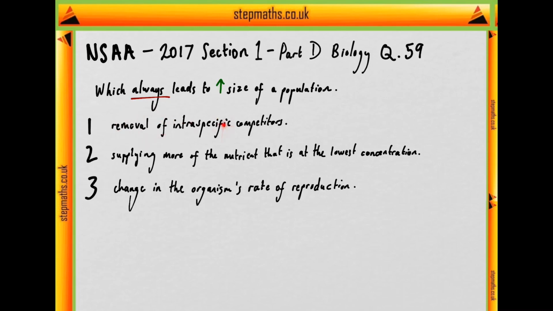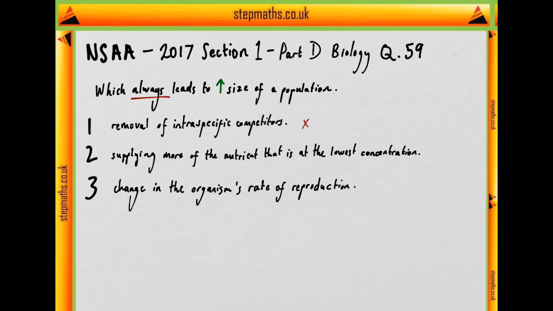Option 1, removal of intra-specific competitors, i.e. the removal of competition within your own species, within the population of your own species, for resources and so on. Well, this wouldn't necessarily lead to an immediate increase in the size of the population, because, for instance, if this removal of intra-specific competition was because there was an increase in availability of prey for the population in question, this may also lead to interspecific competition increasing, which may have a more punitive effect on the population size than the intraspecific competition did anyway. So we can conceive of a way in which this is not the case.